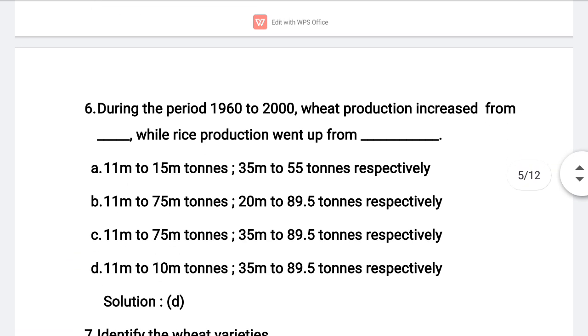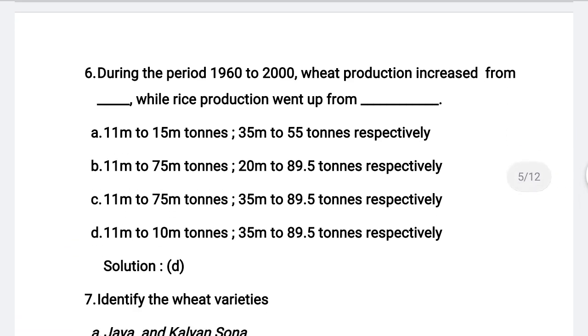Next, sixth question. During the period of 1960 to 2000, wheat production increased from dash, while rice production went up from dash.